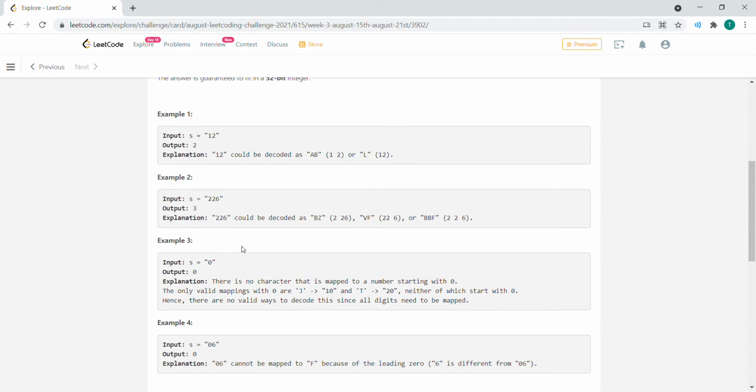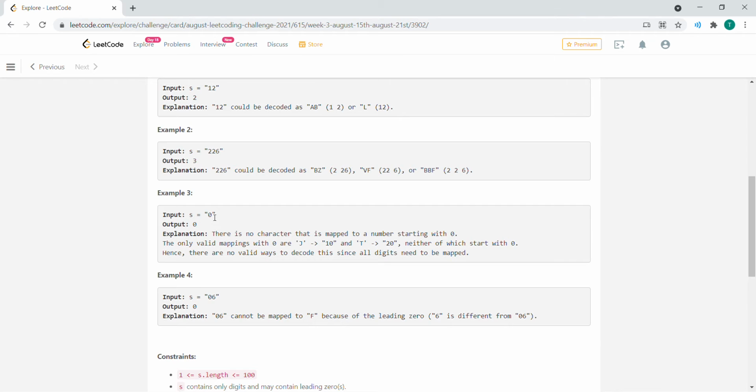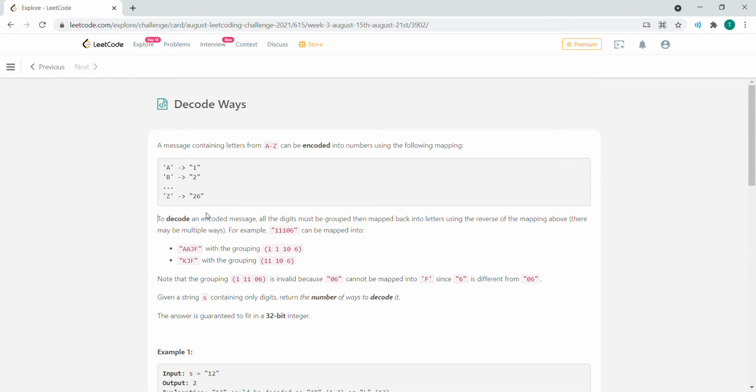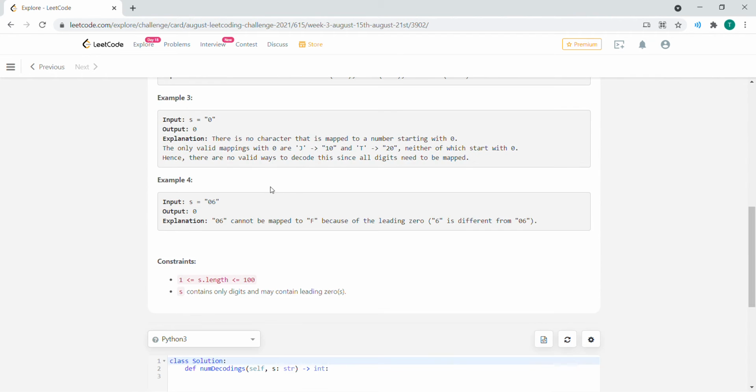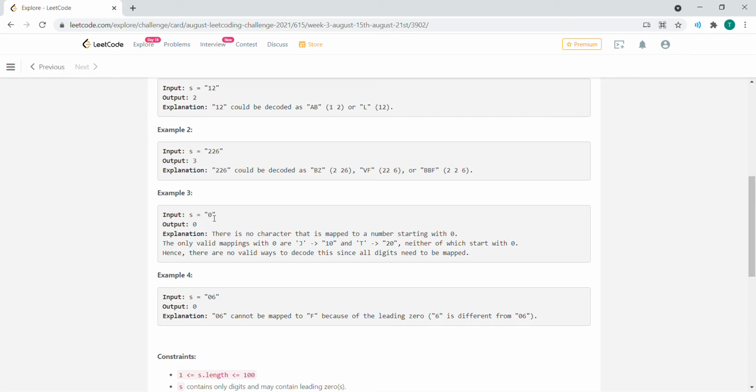So we have a base case as well. If S is equal to the string 0, 0 is a valid string in the mapping, however the output for the string 0 is 0, because there's no character mapped onto a number starting with 0. The mapping is only valid for 10, which is J, and 20, which is T, but neither of them start with 0.